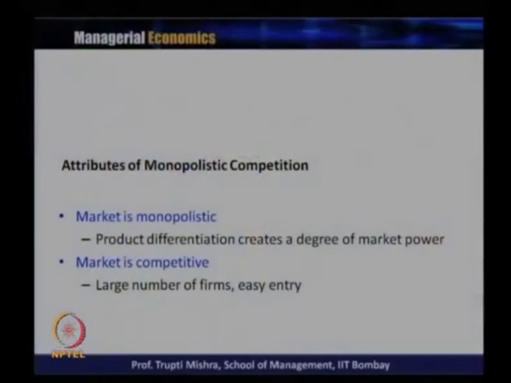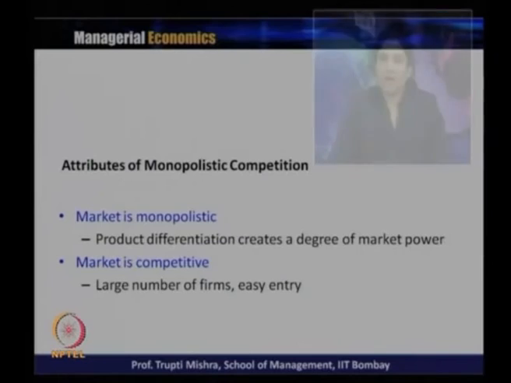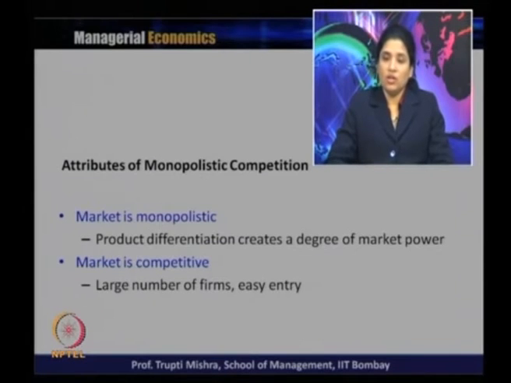The market is monopolistic. Product differentiation creates a degree of market power. It is why we call it a monopolistic market, because each product is different from the other product. Each product is a single product with no close substitute, and that product differentiation creates a degree of market power.